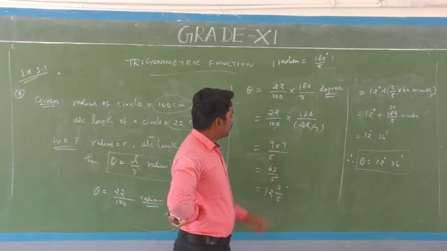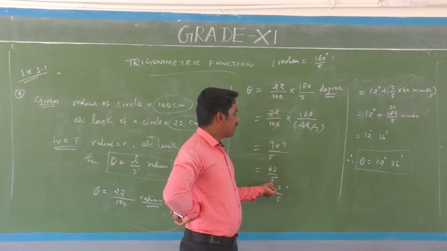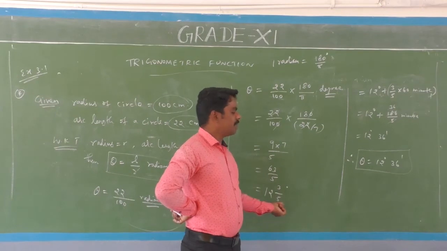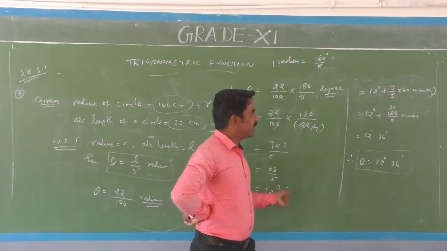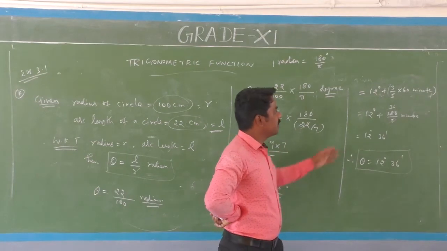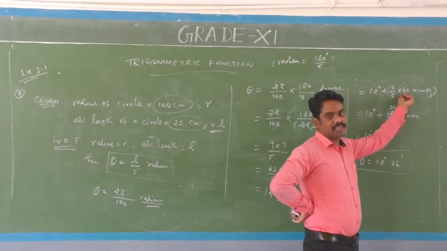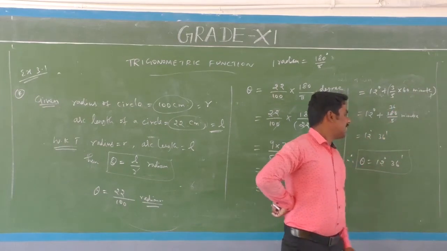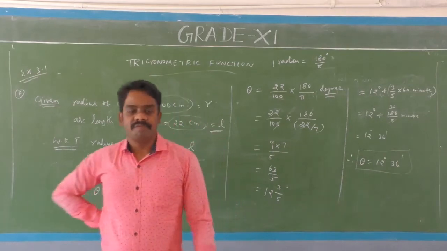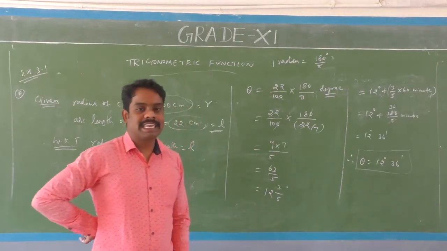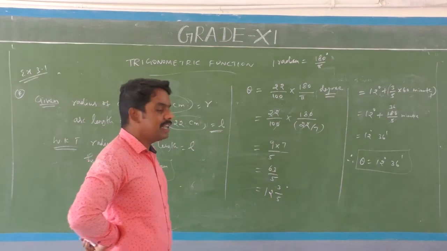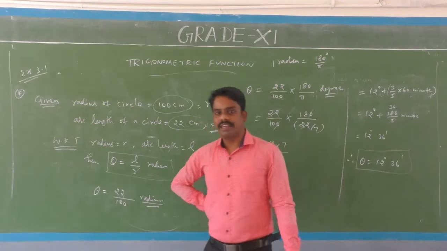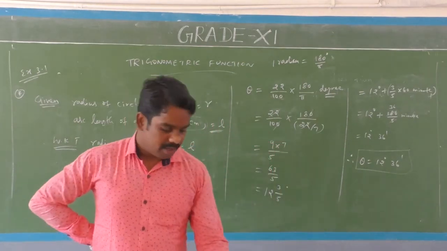This is the degree measure. We can simplify to 63 divided by 5 degrees. It is converted into a mixed fraction: 12 degrees plus 3 by 5 degree, which is converted into minutes by multiplying by 60. So we can simplify to 36 minutes. So this answer is the angle theta: the subtended angle at the center is theta equal to 12 degrees 36 minutes. Okay, right.